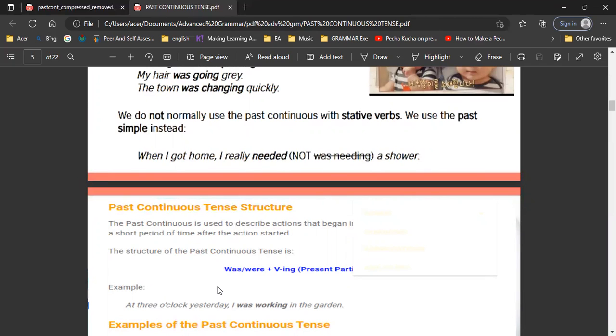Okay, now we don't use past continuous with stative verbs. For example, in here, the stative verb is need. We cannot change need in, for example, in here, when I got home, I really didn't need a shower. You cannot use I really was needing a shower. Yeah, we cannot use need with the ing form.